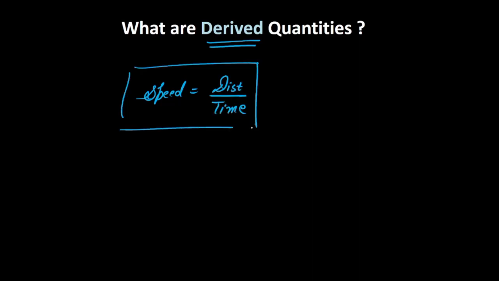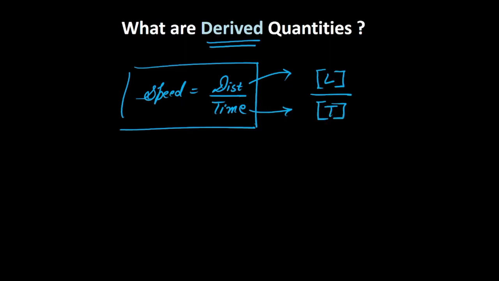Now, let's understand what are derived physical quantities. So derived physical quantities would be something like speed. Now, in order to define speed, we need to know what is the distance and what is the time. So speed is defined as distance traveled divided by time. Now, distance is nothing but length, right? Like how do you measure distance? In meters. So it can be just written as L, and the dimension of time we just studied is T.